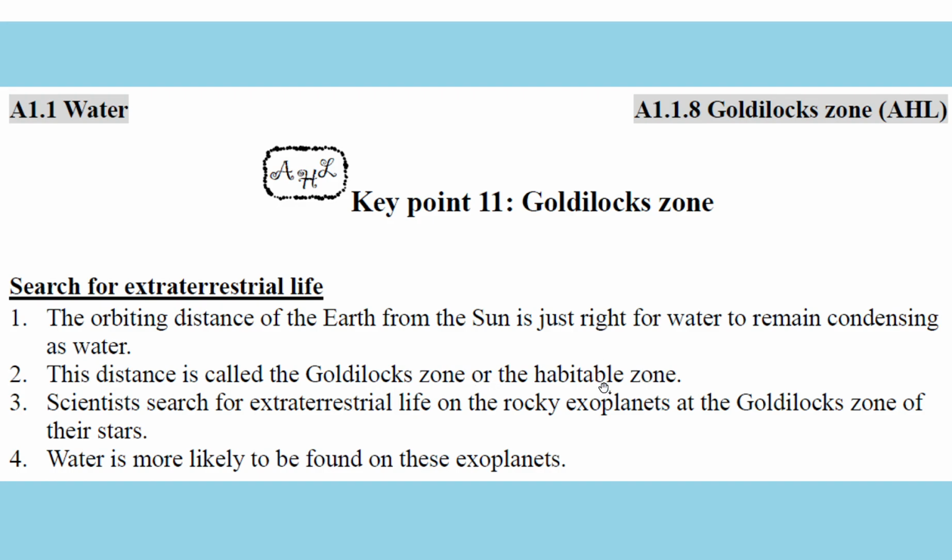So when we search for extraterrestrial life, we don't need to look at all the planets, just the exoplanets, just the planets outside the solar system. Just look at those that are rocky and in the Goldilocks zone. So we narrow down the candidates, because there are many star planets outside. And water is more likely to be found in these exoplanets.